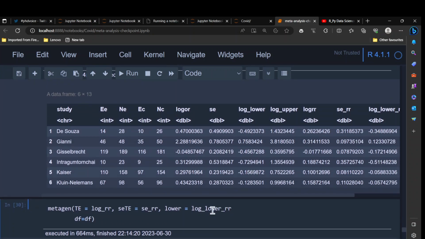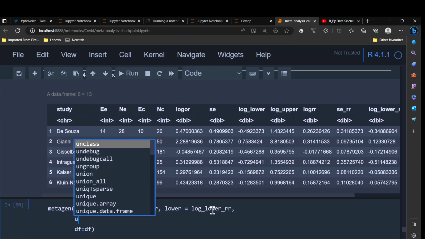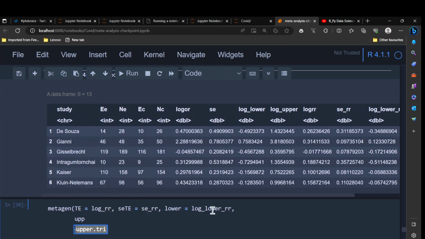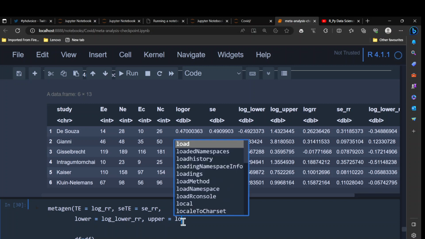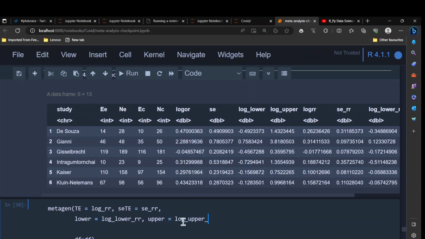Lower risk ratio. Then I will simply add the upper confidence interval. Let me take this down here so it will be more readable. The upper confidence interval would be log upper risk ratio, and then I will define my effect size metric, so that will be risk ratio.